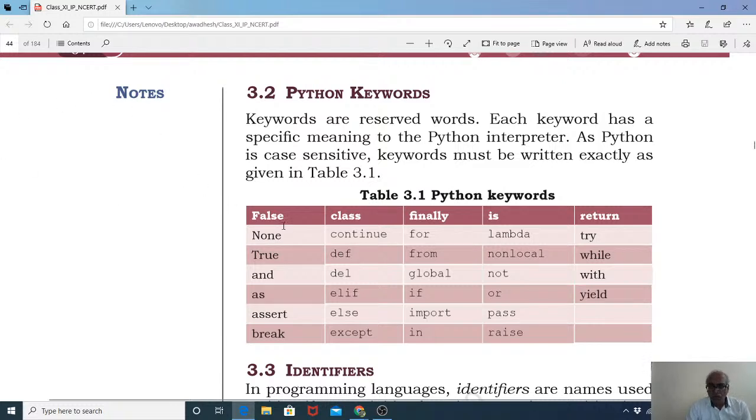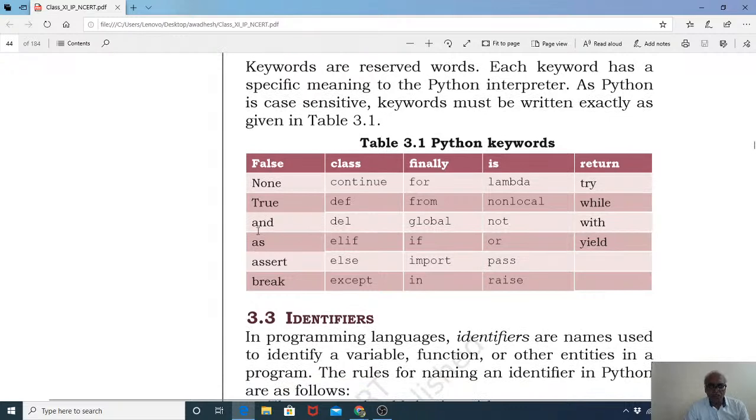Okay? We'll be learning what the keywords are later on. But first, there are some keywords like True, and, try, while, with, yield. All these things are keywords. Finally, import, if, global, from. These are the keywords. Clear? These keywords have some special meaning, and we'll be learning their definitions and how we are going to use them. But this is the first.